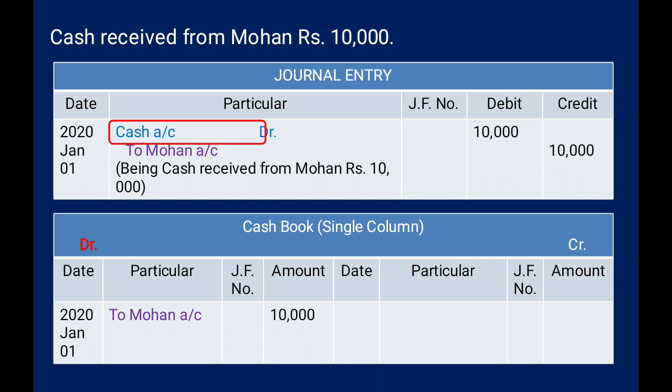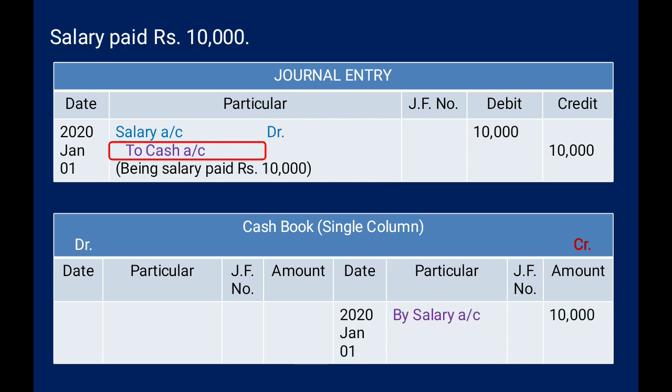So first we put the date in the date column, and in particulars we have written 'To Mohan's account', amount rupees 10,000.